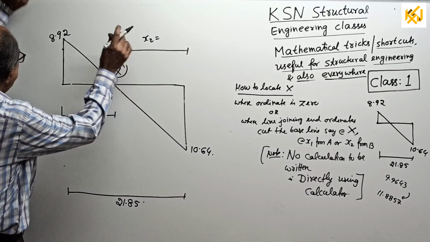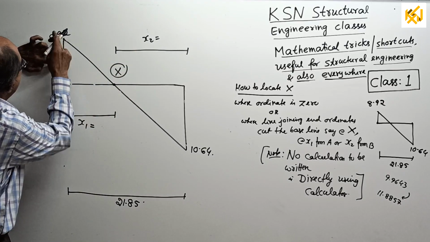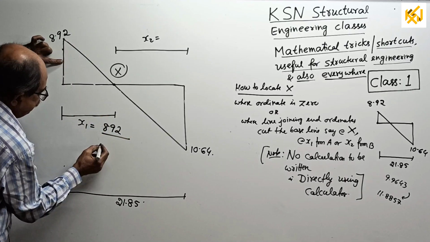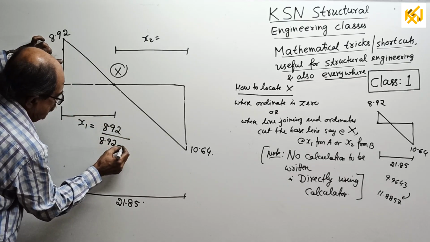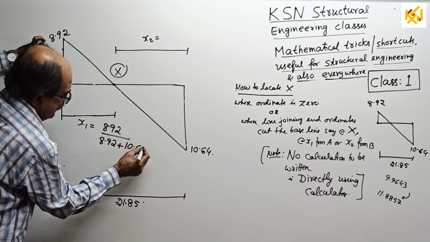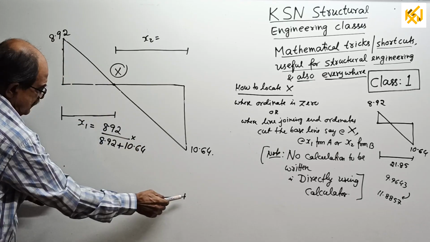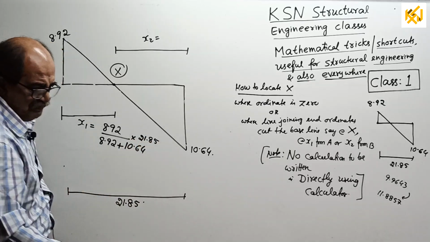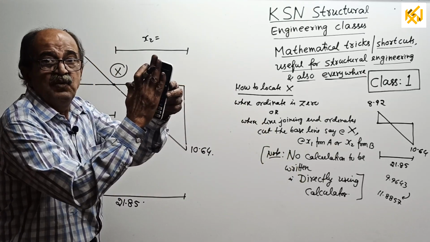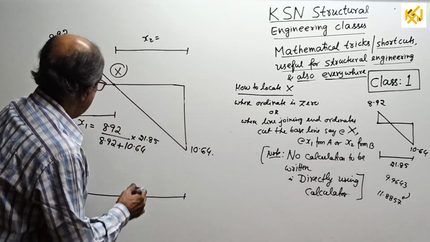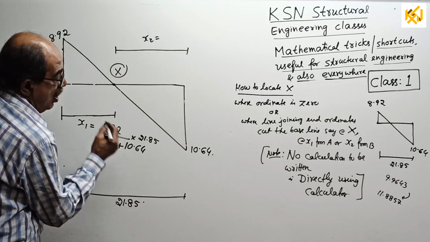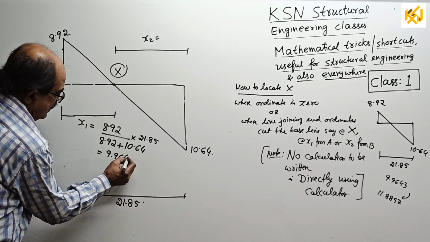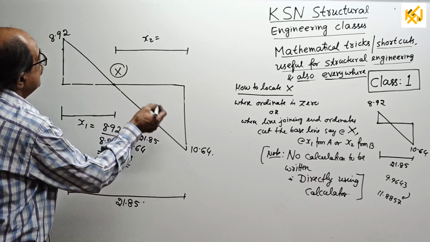Start. From here I want 8.92 divided by 8.92 plus 10.64, multiplied by this full length 21.85. Take your calculator. I will just touch the calculator because I got confidence it has to come. 9.9643. I already noted down. See, 9.9643, 100% same. See, x2.